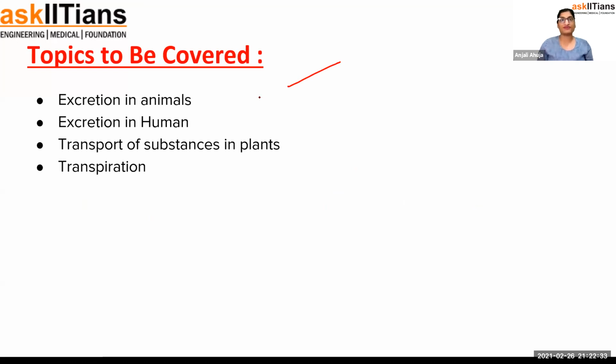As I told you, the filtration and purification of the blood happen in two places in our body. One is in the lungs, where the exchange of gases happens, oxygen and CO2, and the second one is in the kidney. In the kidney, all the waste of the blood is removed. In our body, mainly nitrogenous waste is produced. Nitrogenous waste means a waste which has a nitrogenous compound in it. This waste is filtered inside the kidney, and that is how it filters. We will be learning the parts of the excretory system.